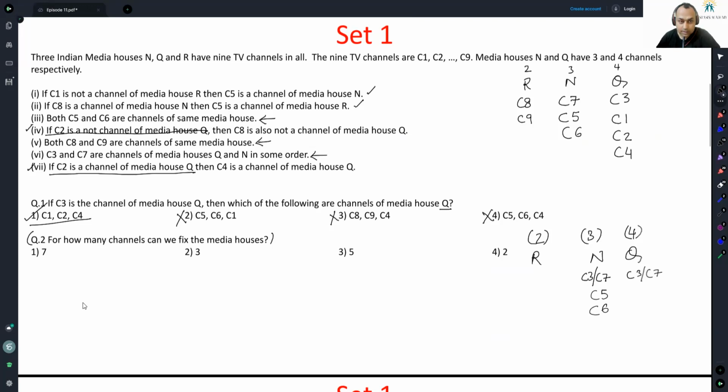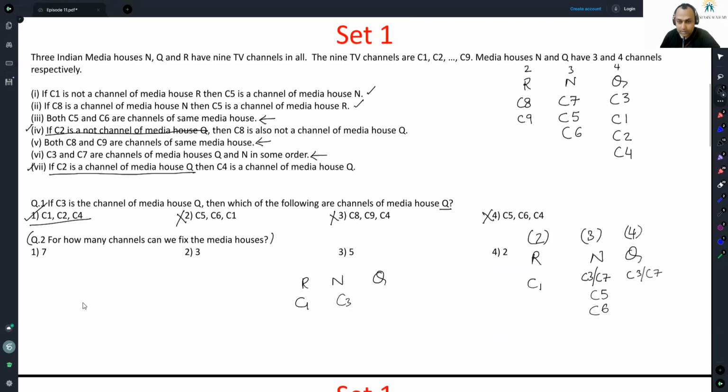Okay. C8 and C9. This one here. If C2, okay, C8 is a channel of media house N. So this condition is met. C1, if C1, I can make two cases here. C1 comes here or in Q.